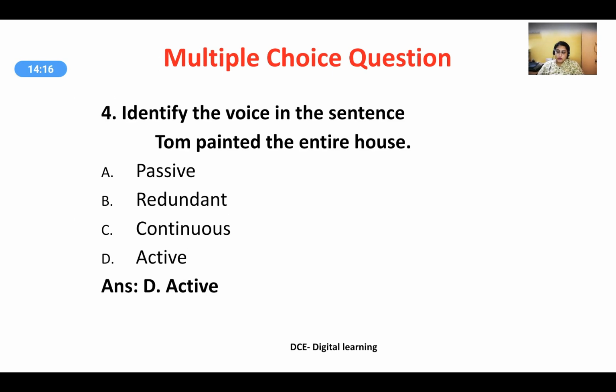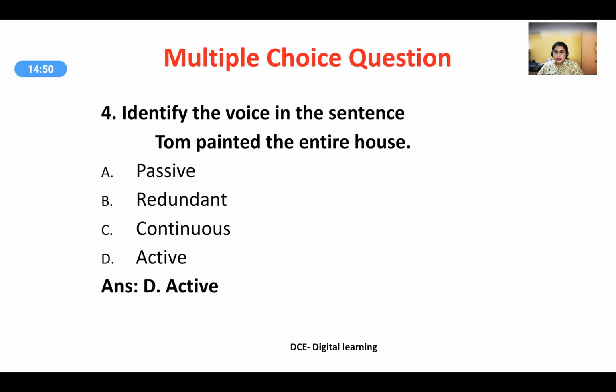A sentence is provided here. Identify the voice in the sentence. Observe the sentence: "Tom painted the entire house." If you recollect, in active voice, the focus is on the person doing the action. Now do observe the sentence. "Tom painted the entire house." So who is Tom? Tom is the one painting the entire house. So the focus is on the person doing the action. And what did he paint? The entire house. So the answer is active voice.